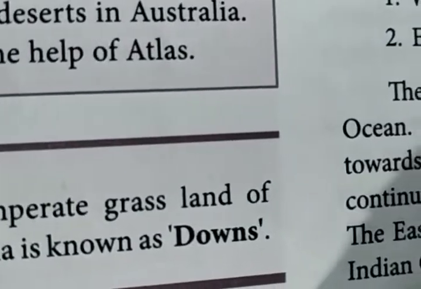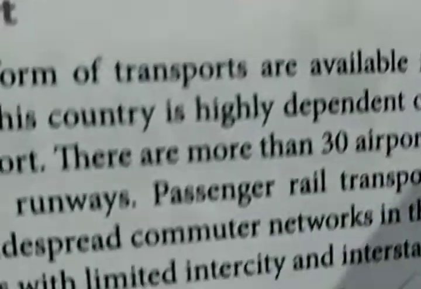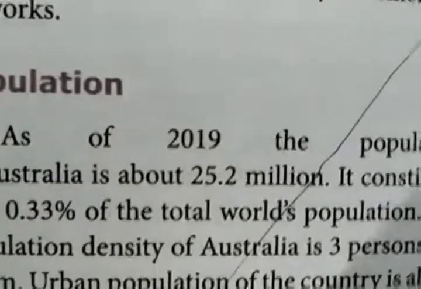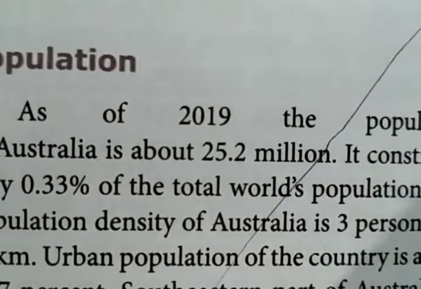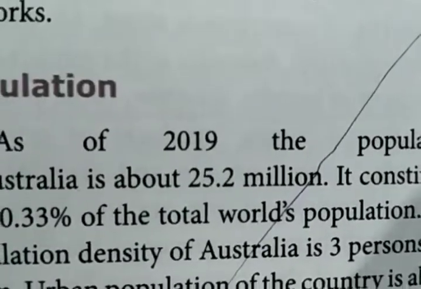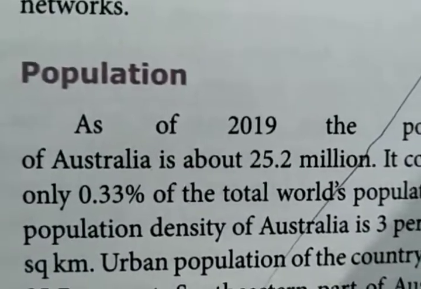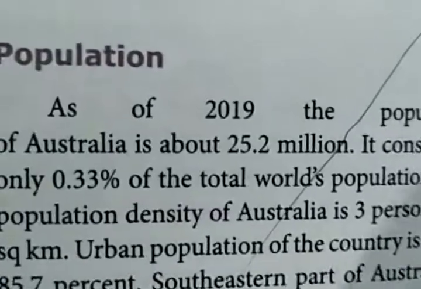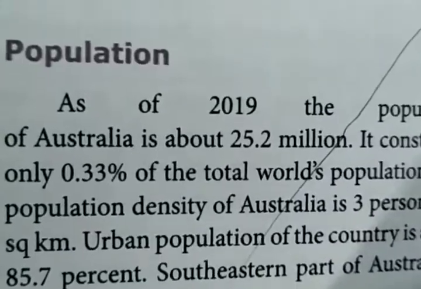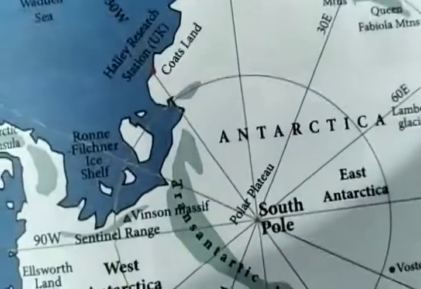So the industries are about food and beverages, and transport is also available through railways. And population, as of 2019, the population of Australia is about 25.2 million. So it consists of 0.33% of the total world's population. The population density of Australia is 3 persons per square kilometer.